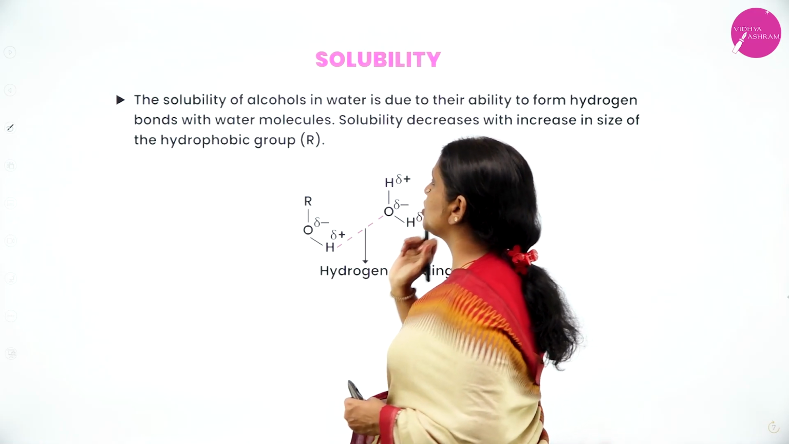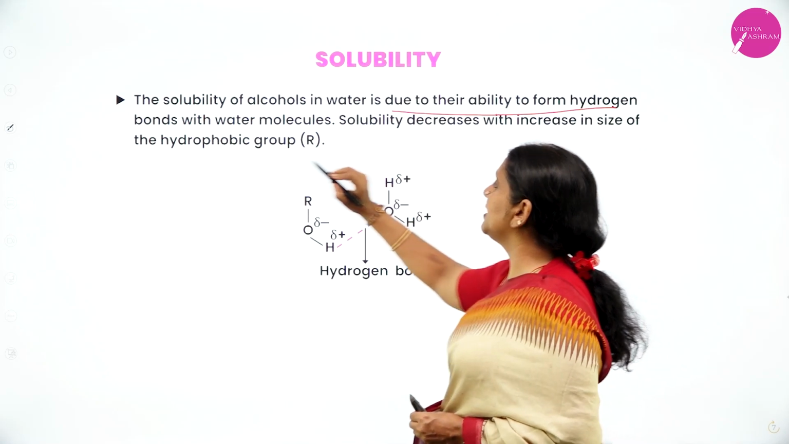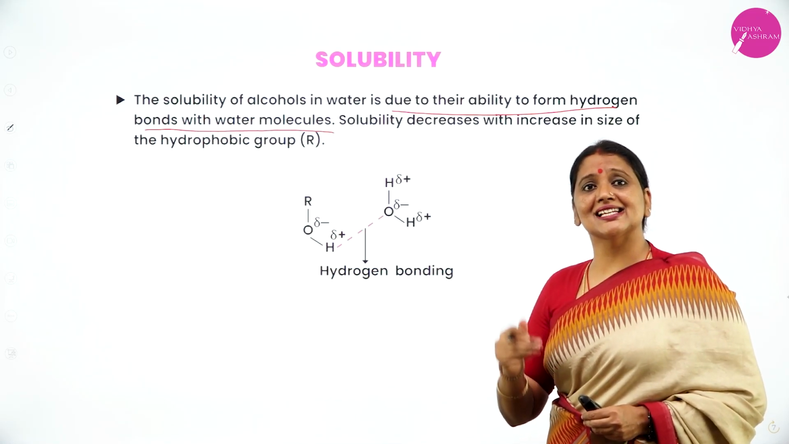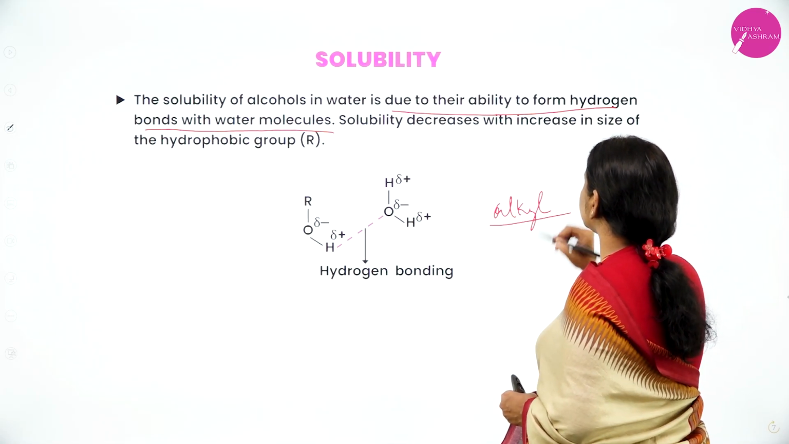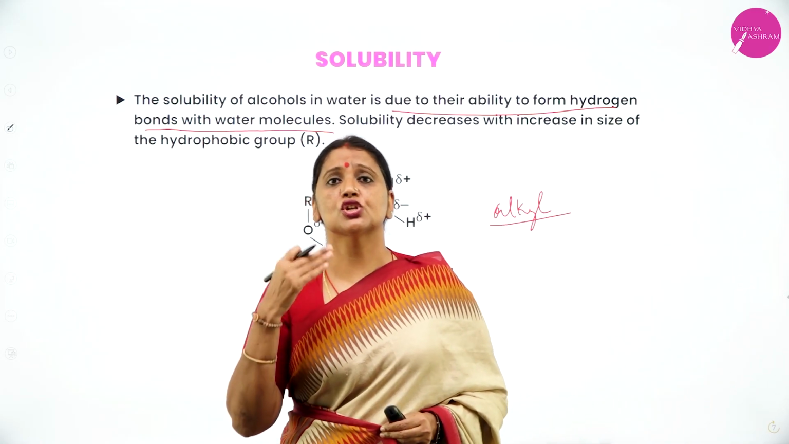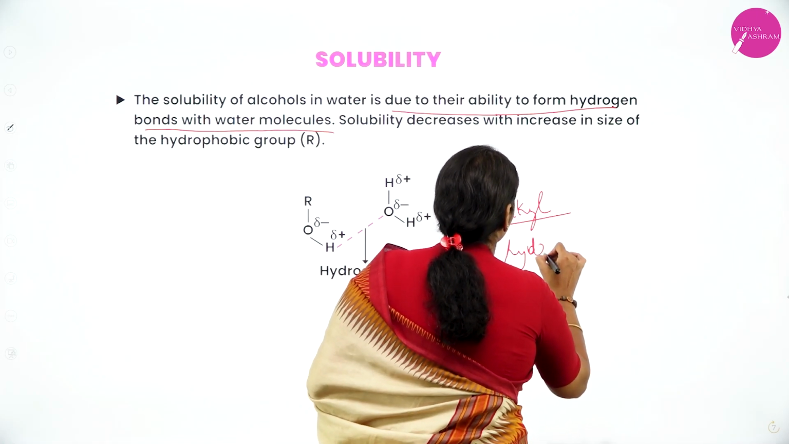Okay. Next, solubility. The solubility of alcohol in water is due to the ability to form hydrogen bonds with water molecules. Solubility decreases as the size of the alkyl group increases. Why? Because the alkyl groups are hydrophobic in nature.